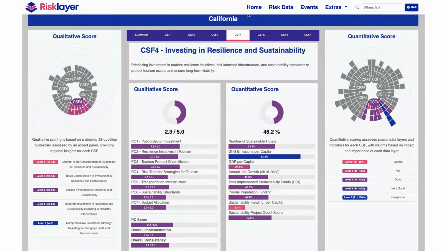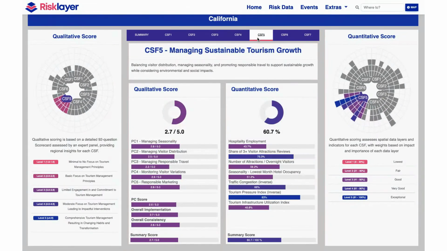Let's explore CSF5, Managing Sustainable Tourism Growth. Here, we look at quantitative data, which includes metrics like the rate of attractions to overnight visitors and the Tourism Pressure Index. This index measures tourism intensity in relation to the local population and land area. On the other hand, qualitative data looks at areas such as how tourism growth is managed, the regulations in place for sustainability, and long-term tourism planning.